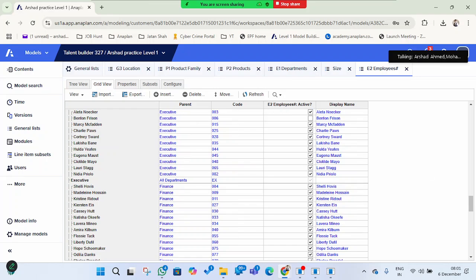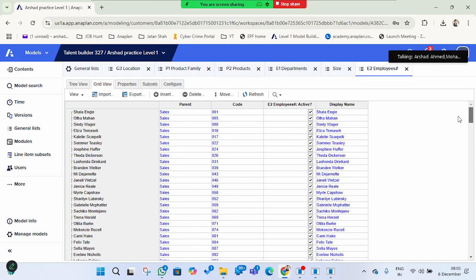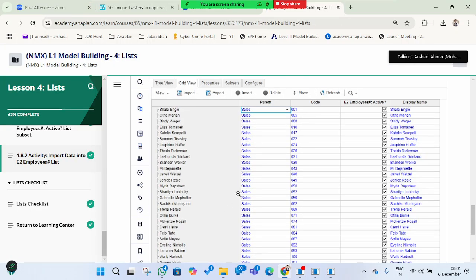So we are focusing on how to know which employees in the company are active. Active means who are working. Non-active could be retired, resigned, or not working with the company, whatever the other reasons. So who is active, according to the file in Excel, we have mentioned all the detail and uploaded it in this list. So we can know from this information who is currently active. So we have done this one.